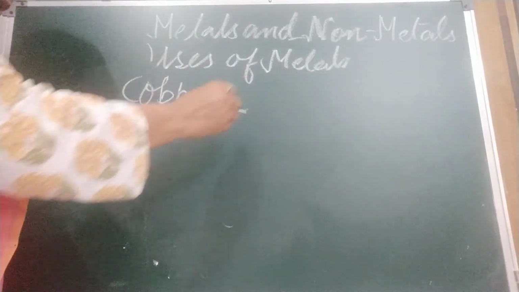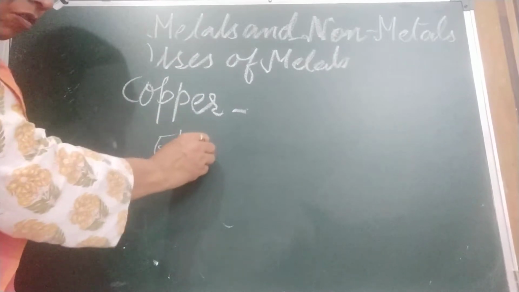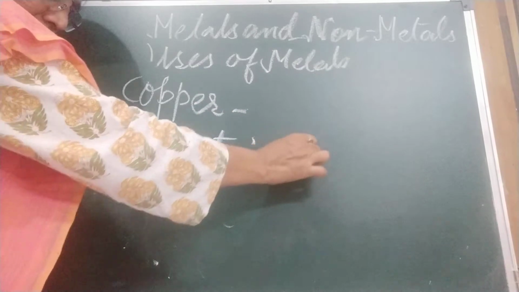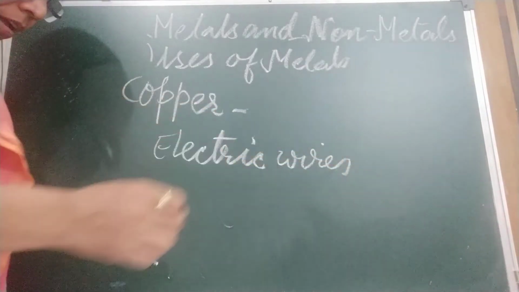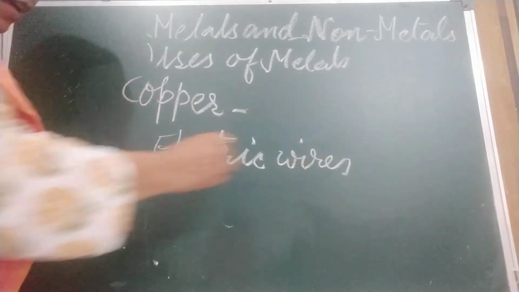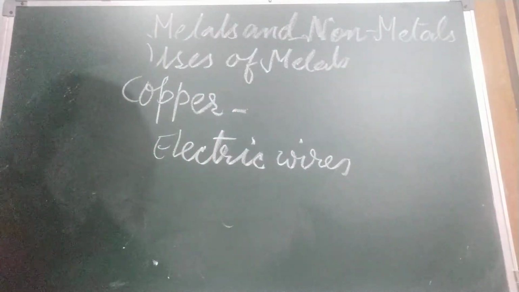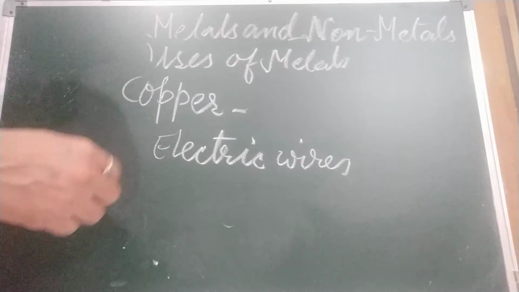Copper is used in electric wires, you all know this. Electric wires, heating utensils, car radiators, and it is also used in making alloys.